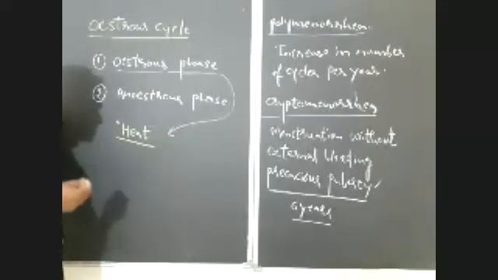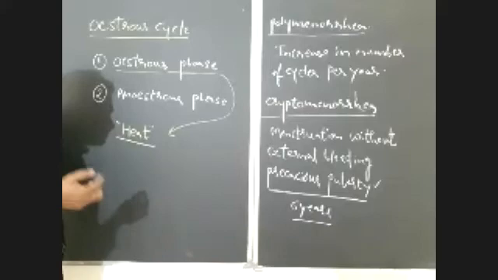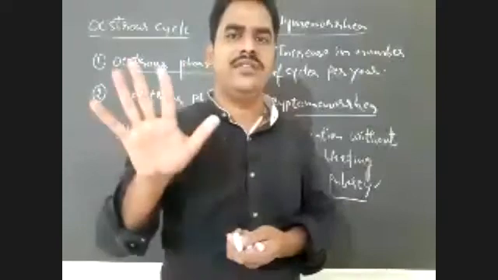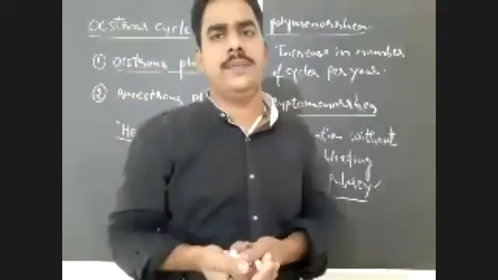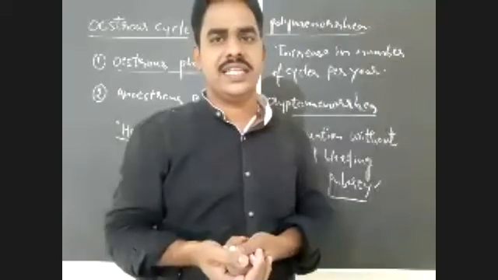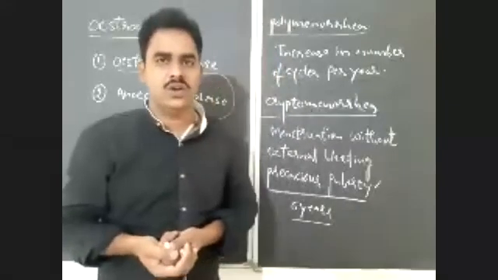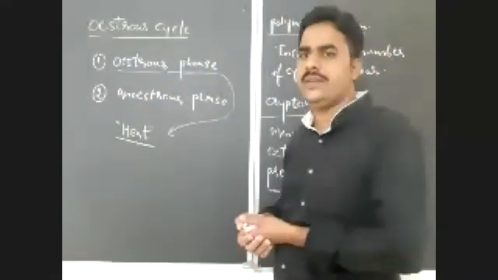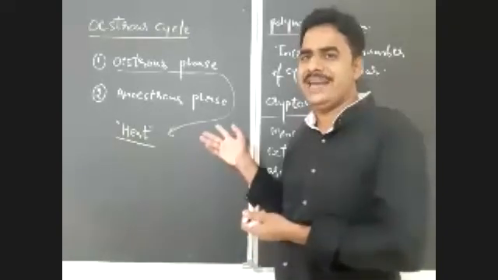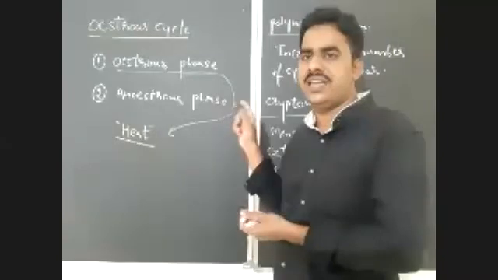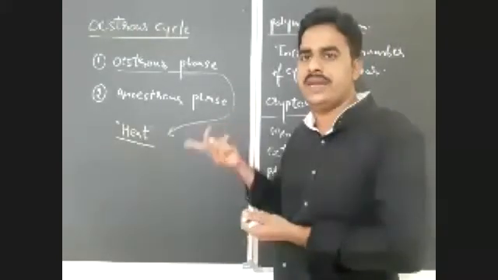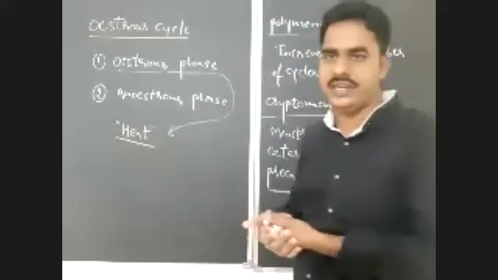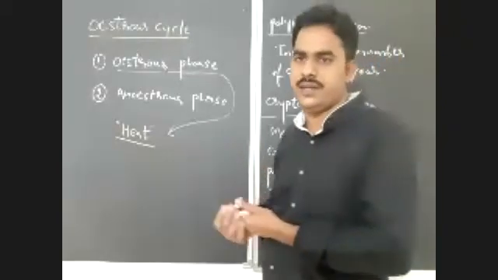See, this estrous cycle may complete within a short period of time, or it may take a long period of time. If you observe in rat, the estrous cycle will be completed within 5 days. If you observe the rabbit, the estrous cycle will be completed in 7 days. So it differs from animal to animal, that you have to notice. The length of time required for the estrous cycle may differ from animal to animal. In rat, it will be completed within 5 days, whereas in rabbit, it will be completed in 7 days. Like that, in different animals, different time periods are there for the estrous cycle.